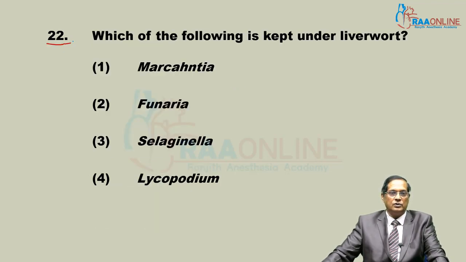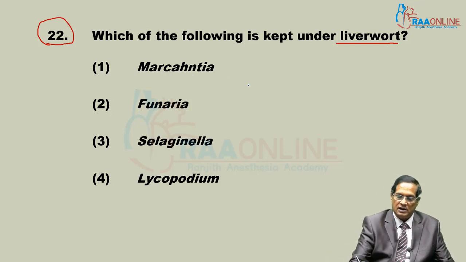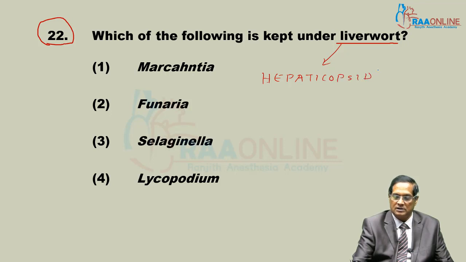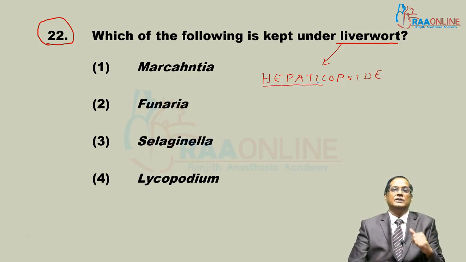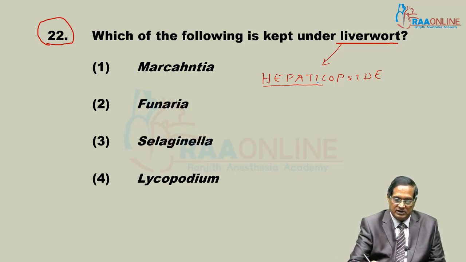Question number 22. Liverwort. Which class is known as liverwort? Hepaticopsida. All the members of this class are called liverworts. See this word, hepatic is already for the liver, like hepatology, expertise of liver. Hepaticopsida includes Marchantia and Riccia.